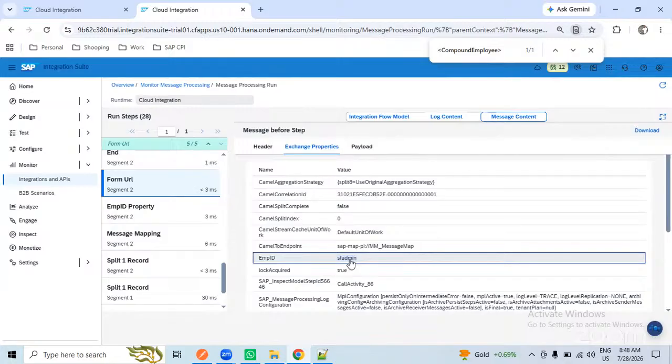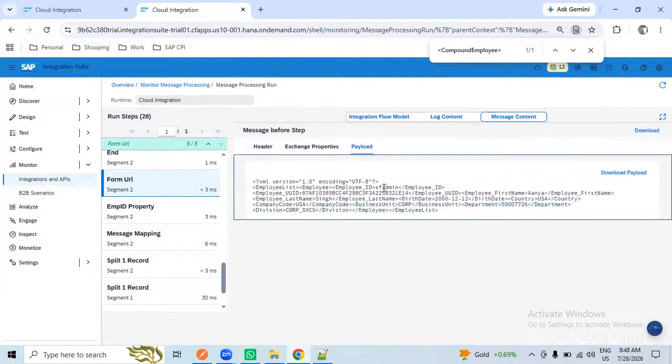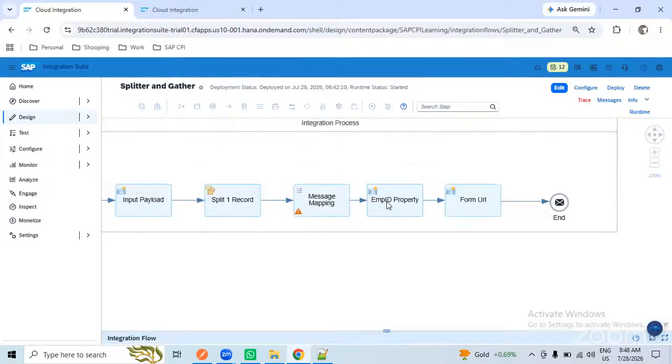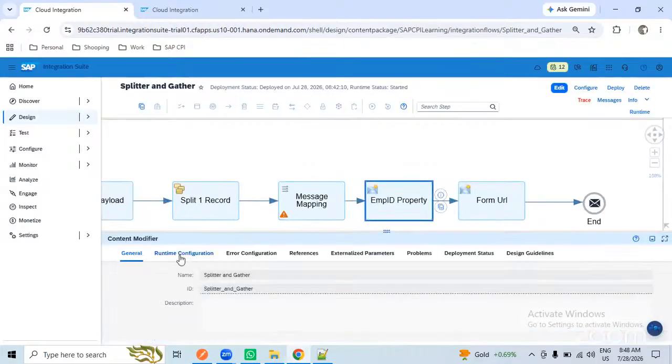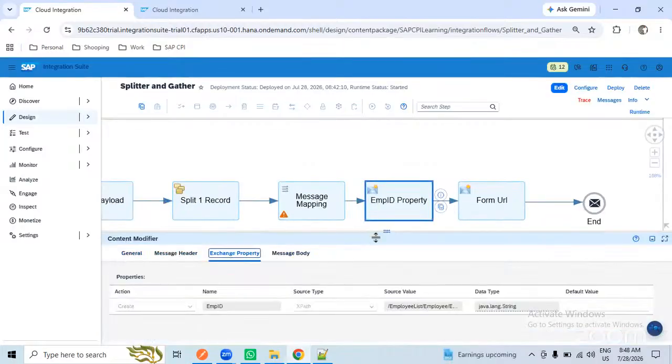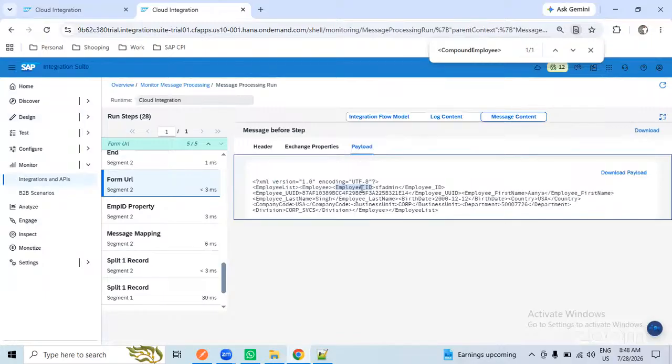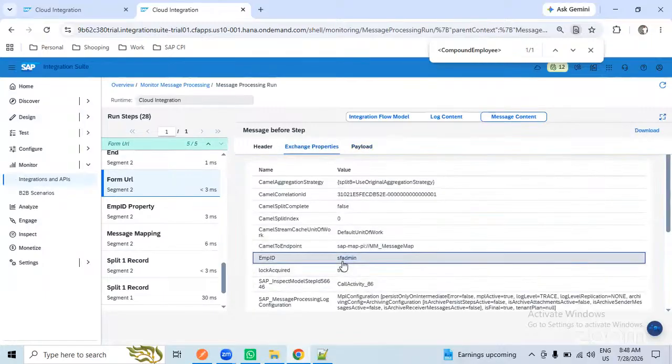Yes, it fetched the very first record and printed it. If I go into the mapping, this is the XPath that I have given in my employee ID property: employee list, employee and employee underscore ID. That is the condition that I have written. So it will store the employee ID data into the exchange property.